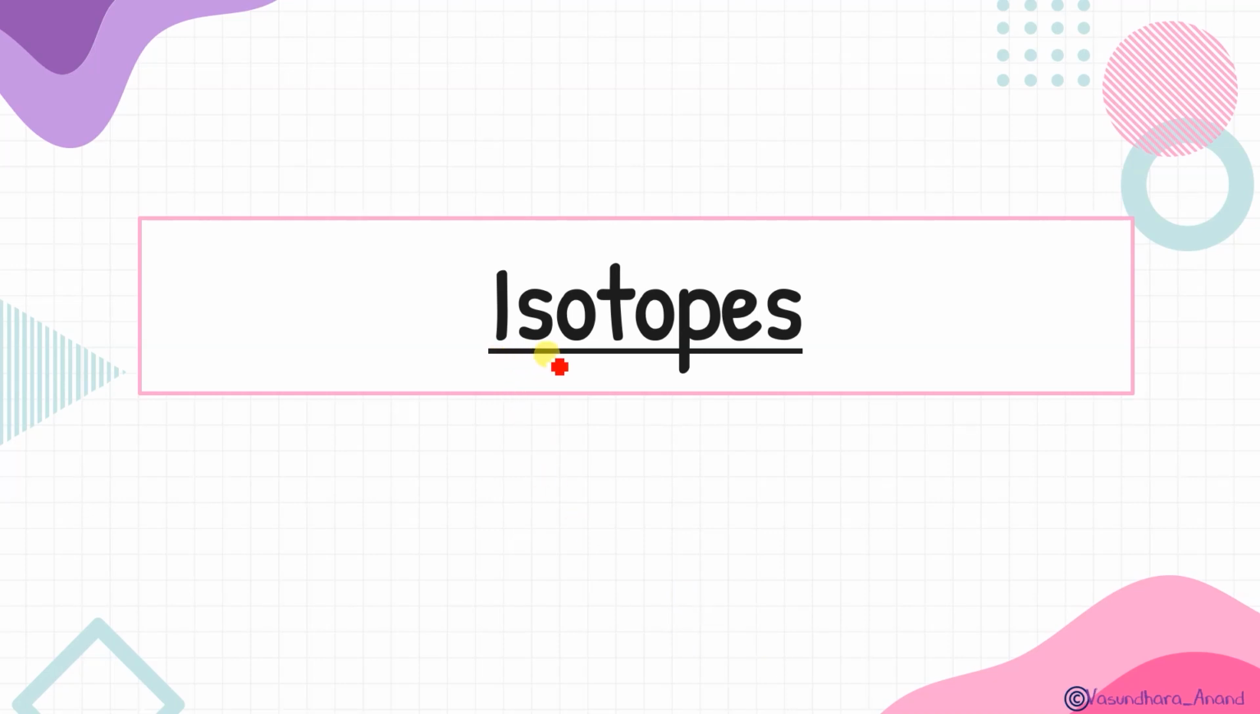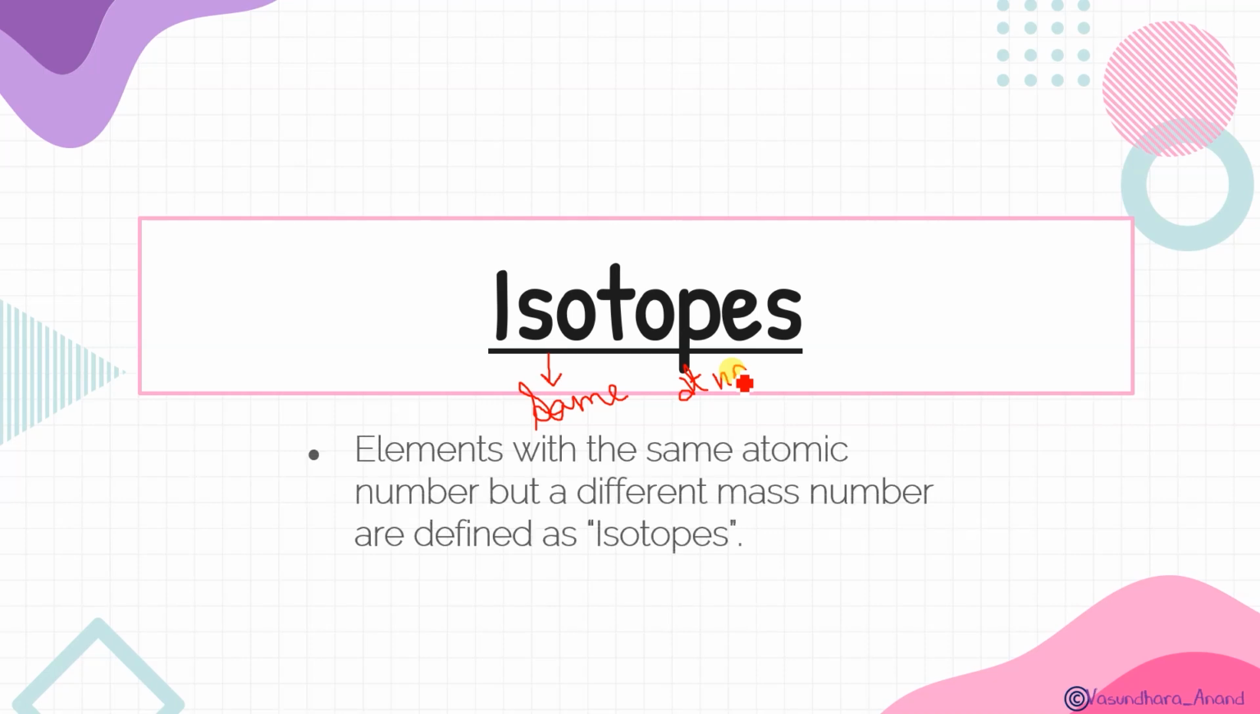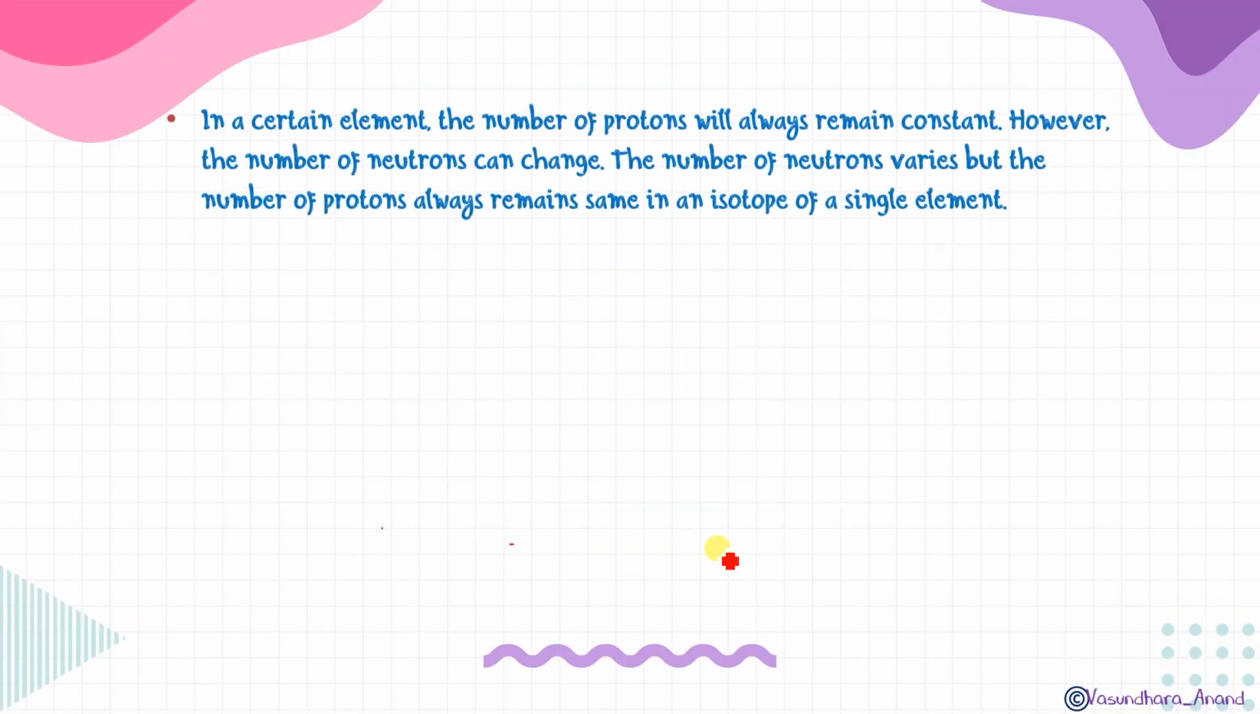So this is iso. Iso means same, and topes we will consider as atomic number. So the elements which have the same atomic number will be considered as isotopes. Atomic number should be the same, while the atomic mass, or you can say the mass number, will be different. So the elements with the same atomic number but a different mass number will be called isotopes. Any doubt in this?